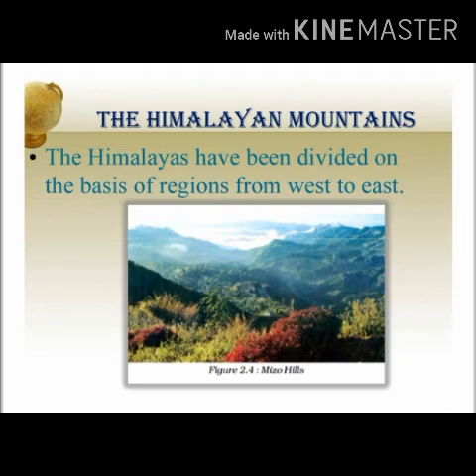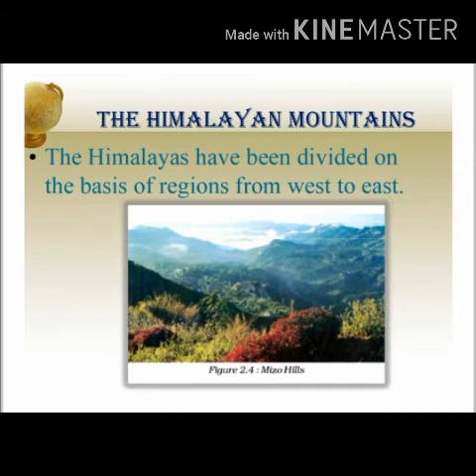The Kali and Tista rivers demarcate the Nepal Himalayas, and the part lying between Tista and the Dihang rivers is known as Assam Himalayas. The Brahmaputra marks the easternmost boundary of the Himalayas. Beyond the Dihang Gorge, the Himalayas bend sharply to the south and spread along the eastern boundary of India. They are known as Purvachal or the Eastern Hills and Mountains.